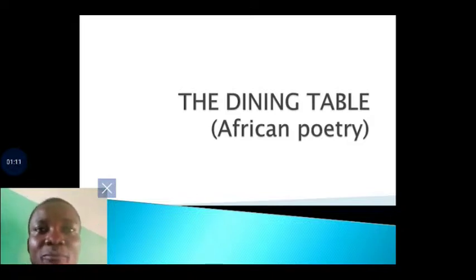And precisely we want to see the background of this poem. What has prompted the writer to have written this poem? What was he thinking when he wrote this poem?